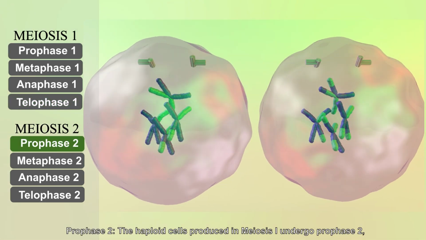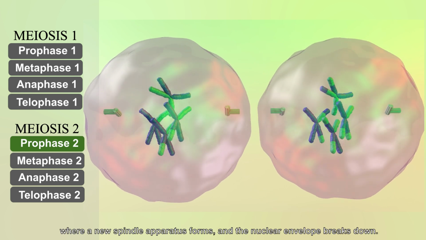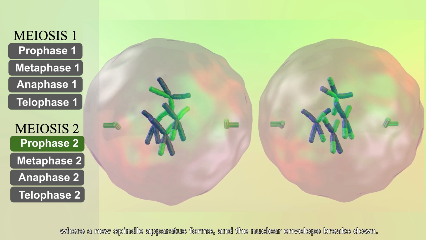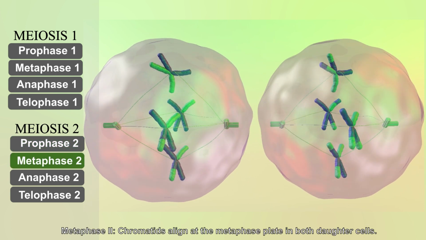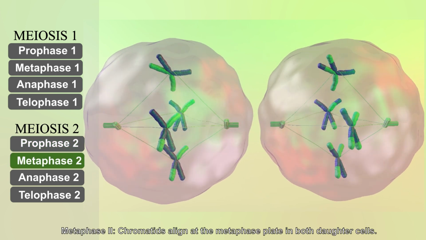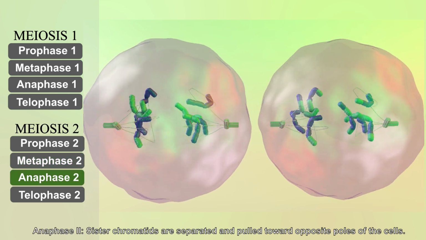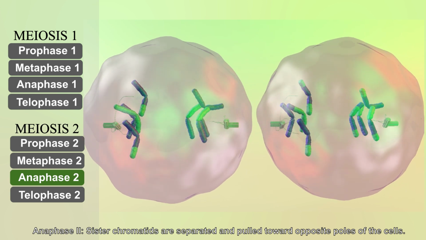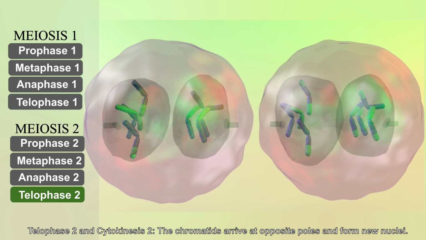Prophase II. The haploid cells produced in meiosis I undergo prophase II, where a new spindle apparatus forms and the nuclear envelope breaks down. Metaphase II. Chromatids align at the metaphase plate in both daughter cells. Anaphase II. Sister chromatids are separated and pulled toward opposite poles of the cells.